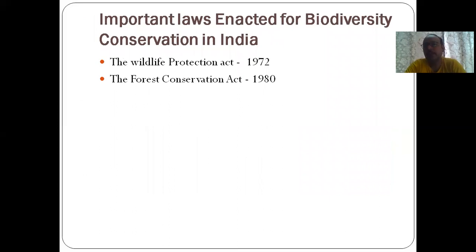To conserve our biodiversity in India, important laws were enacted: the Wildlife Protection Act in 1972 and the Forest Conservation Act in 1980. So you can make a list of vulnerable species, extinct species, and endangered species, and then try to find out and compare how many animals were existing, how many are present, and how many are about to go extinct, and think over it. Thank you.